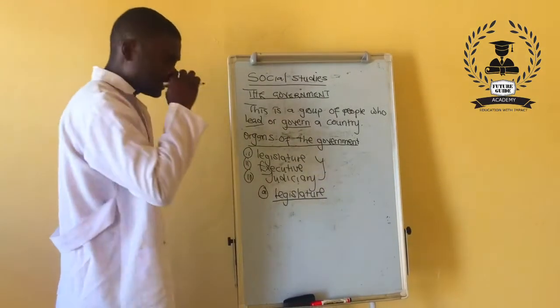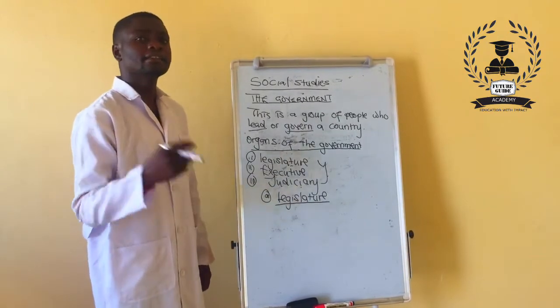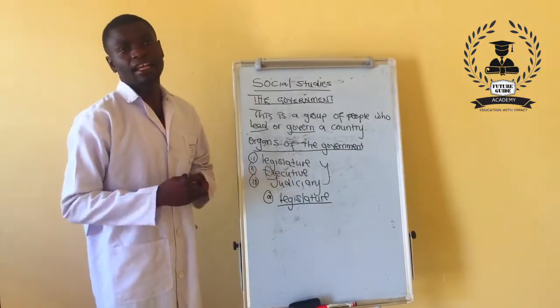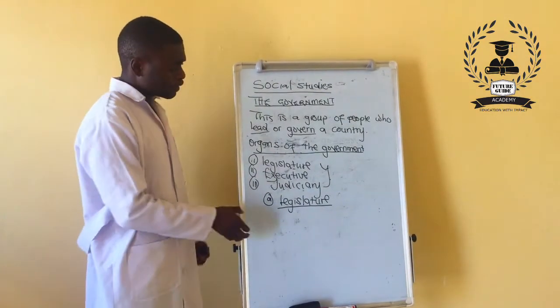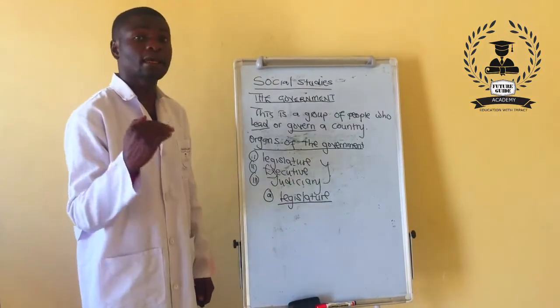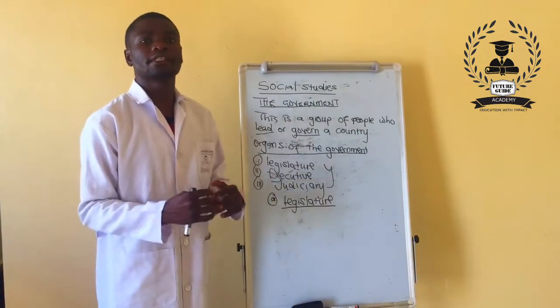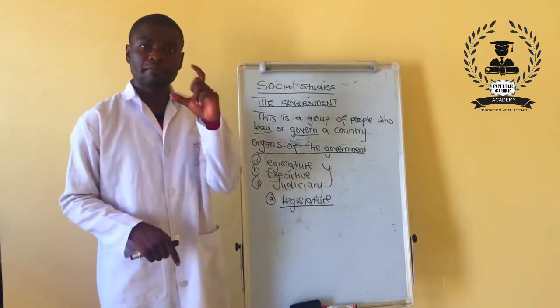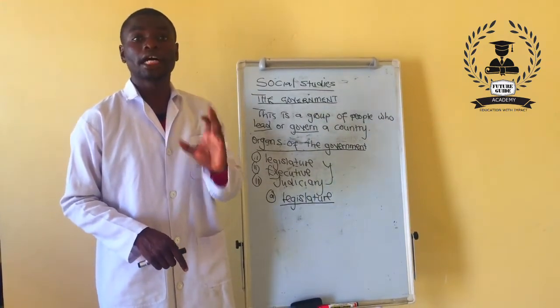Under this, the legislature, others call it the National Assembly, others will also say Parliament. The legislature is the organ of government that makes the laws of the country. So the main duty or function of the legislature is to make what?